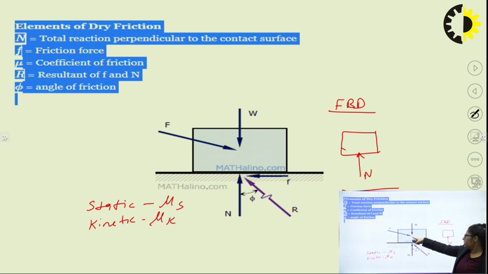Looking at this body, I can say that this body should move in the forward direction. Why? Because our external force is acting in the outward direction, so this body should move outward. If this body is moving forward, that means the friction force should act in the backward direction.